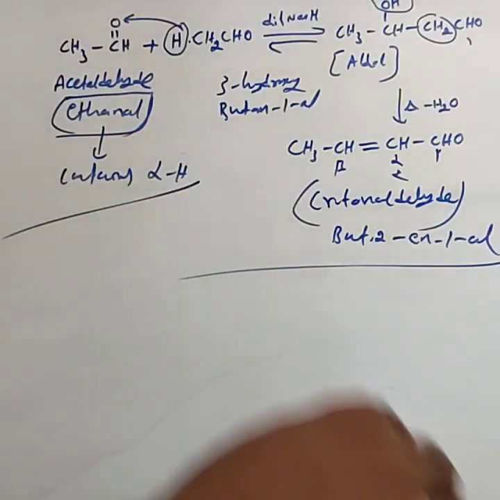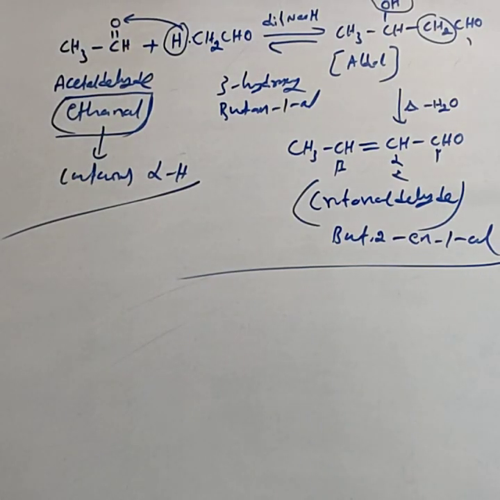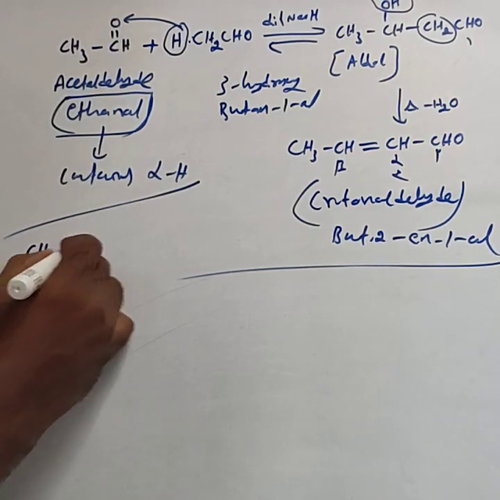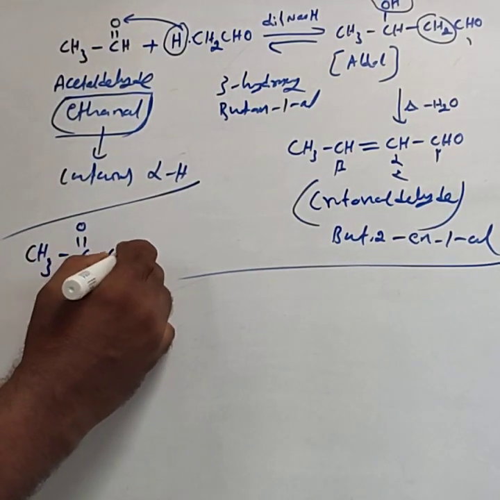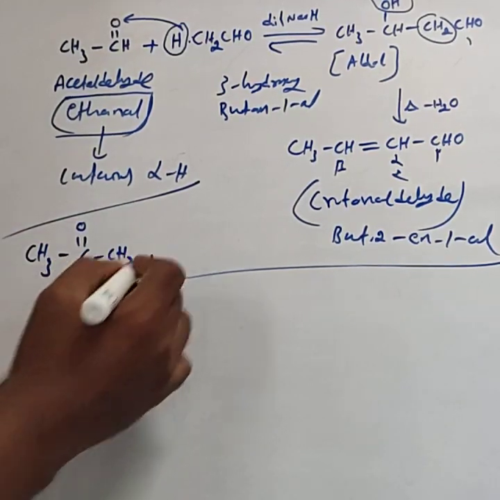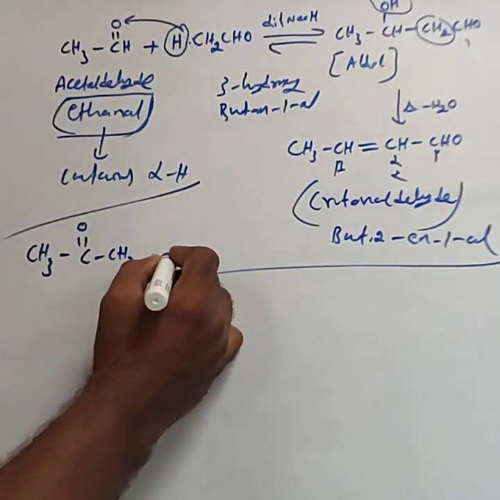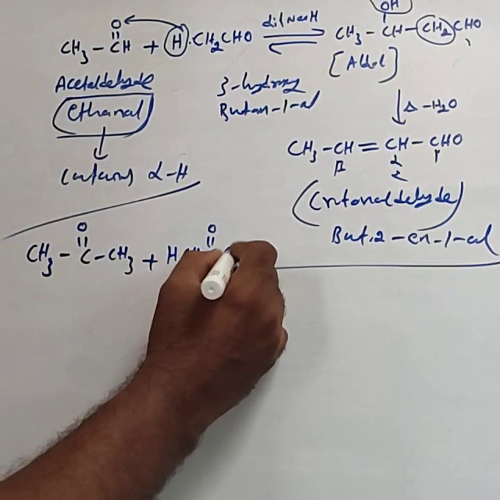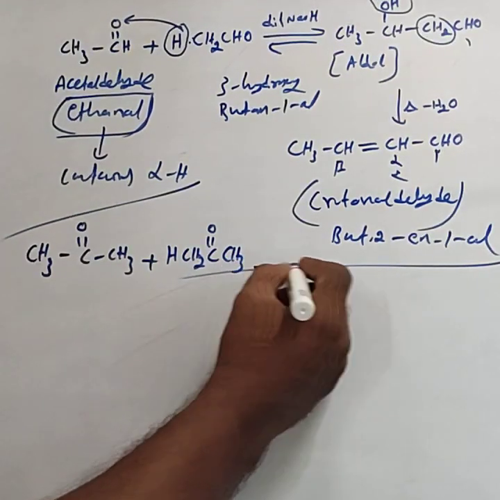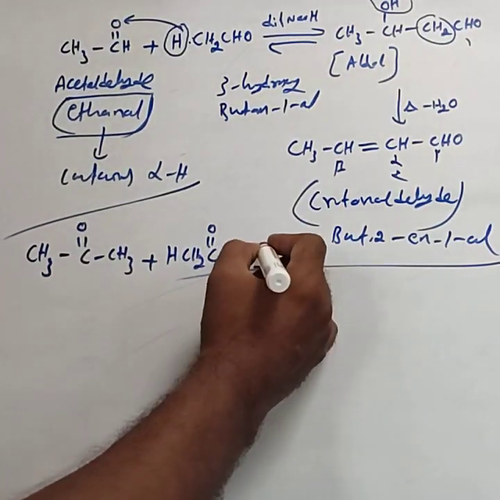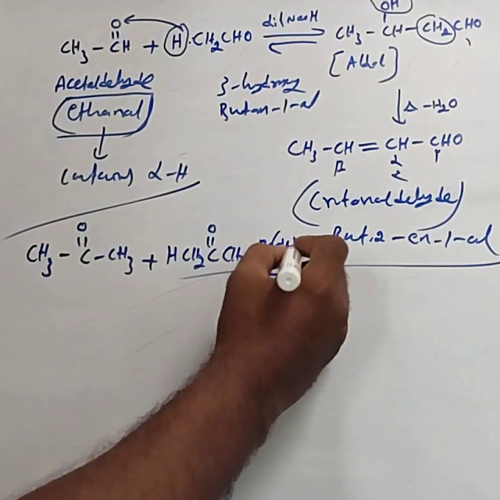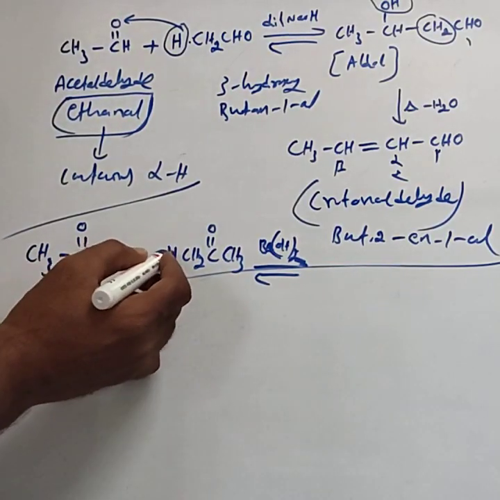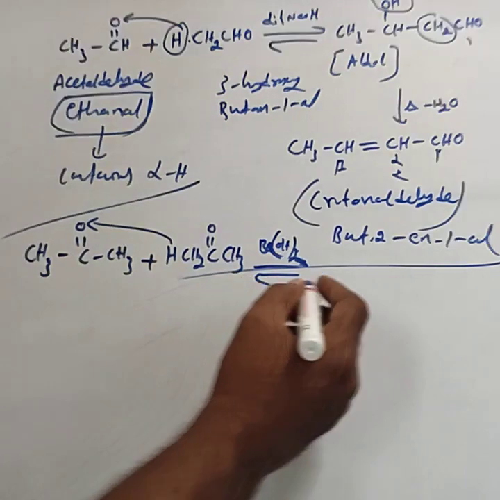Similarly, you can practice the aldol condensation by taking acetone also. You can write acetone, CH3COCH3, one acetone molecule. You write one more acetone molecule. In that acetone molecule, separate the alpha hydrogen atom, H-CH2COCH3. Then it is treated with barium hydroxide. For acetone use barium hydroxide, Ba(OH)2. This alpha hydrogen shifts to the carbonyl group. Then the product is